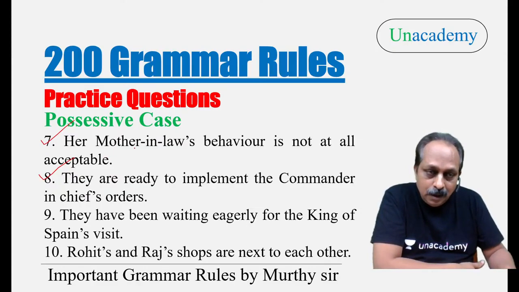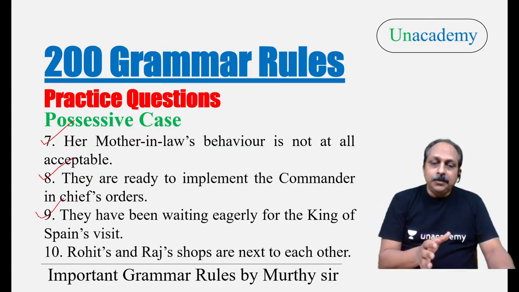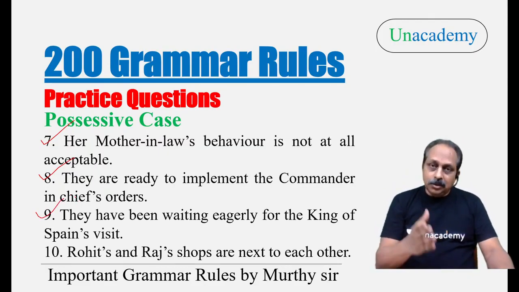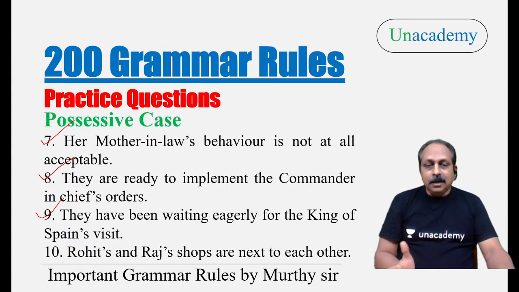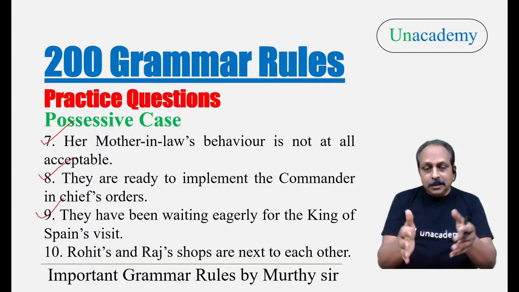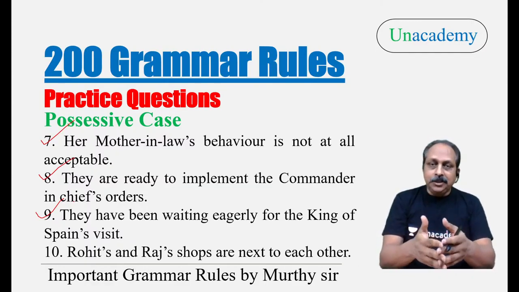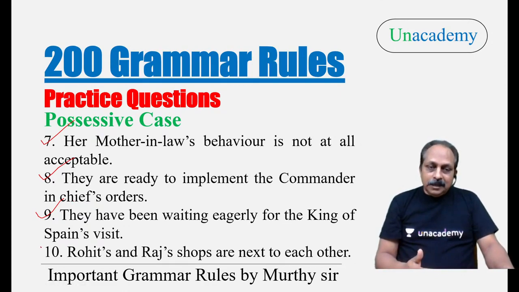Question number 9, absolutely right. There is no error. I appreciate. Rohit's and Raj's shops are next to each other. Now go to sentence number 10. Rohit's and Raj's shops are next to each other. Here we are talking about Rohit's shop and Raj's shop because the sentence says next to each other. There are two shops, they are next to each other. Based on that, the sentence is absolutely right.